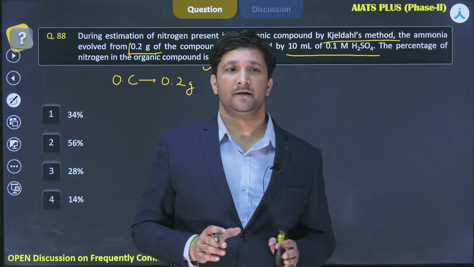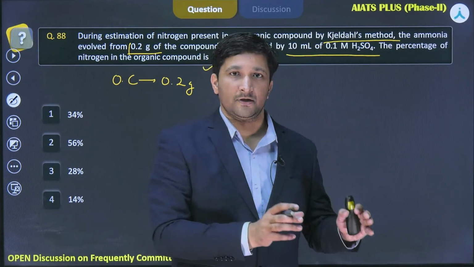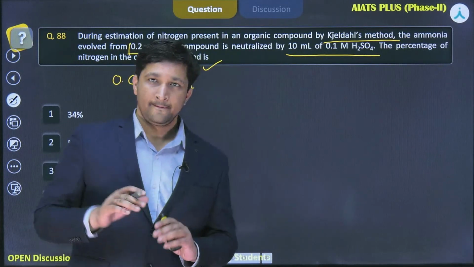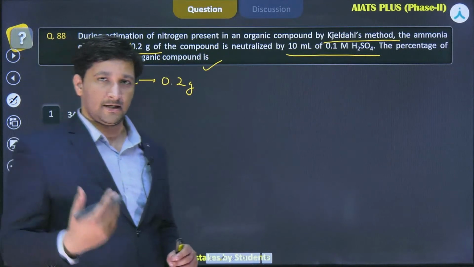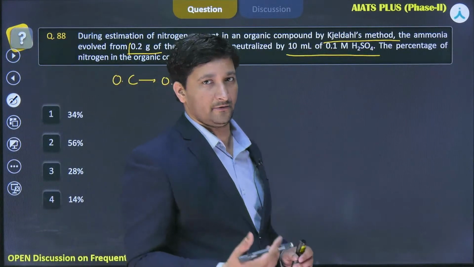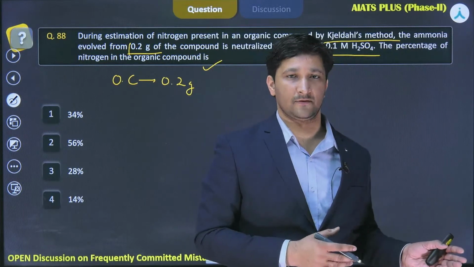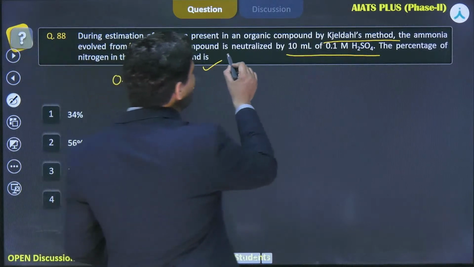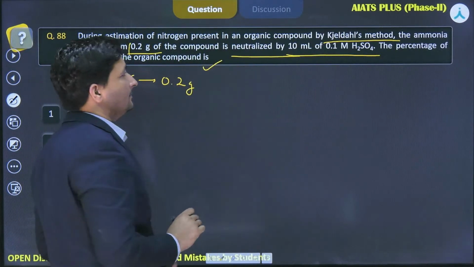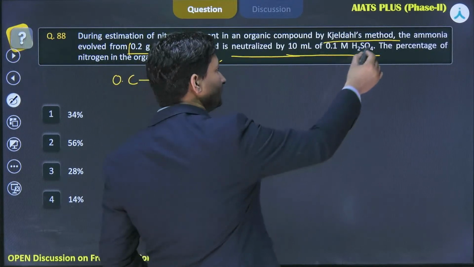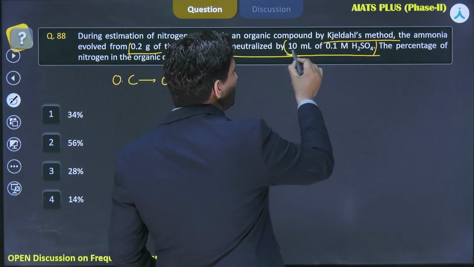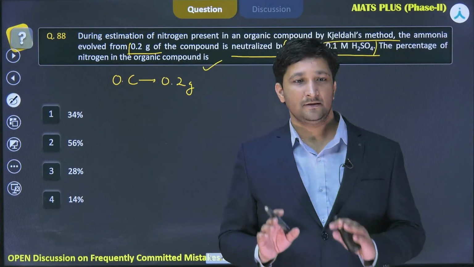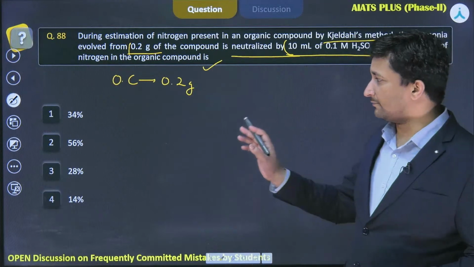the nitrogen will be converted to ammonium sulfate. So the nitrogen present in this 0.2 gram will produce ammonium sulfate, and that ammonium sulfate will be reacted with NaOH to produce ammonia, and again this ammonia will be titrated. It was found that the ammonia produced is neutralized by 10 ml of 0.1 molar H2SO4. So this is the concentration of H2SO4 which is there for neutralizing the ammonia produced.